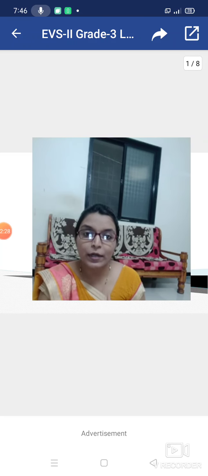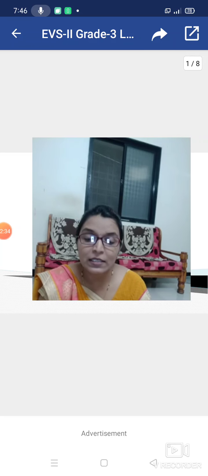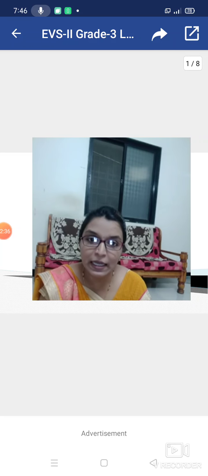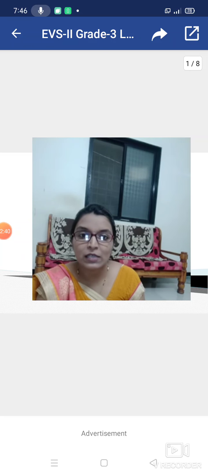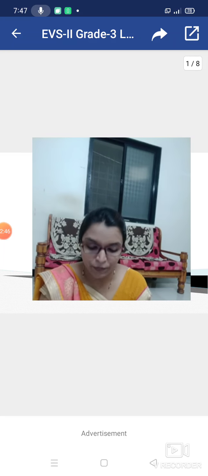Some body parts take part in that process. Whatever parts do this process, we call them together the digestive system.